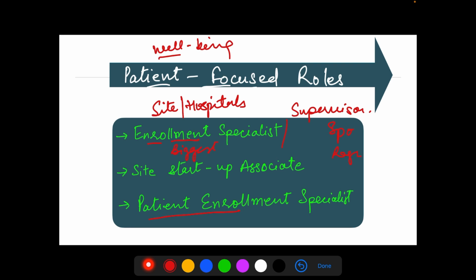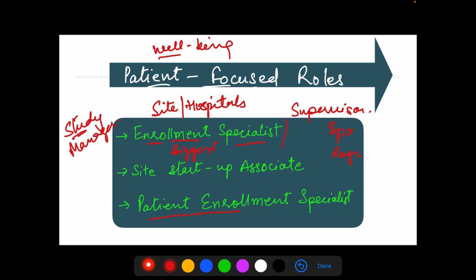So what you can do is go to the biggest hospital or a site where clinical trials are happening, go there, apply for an internship, tell them that you want to work for a couple of months, go there in person, and highlight your skills, that you have an understanding of clinical research and ICH GCP, and you can easily get these types of roles. And these also progress to a study manager. It's not like you will not be getting the next promotion. No, there is a succession to this as well.